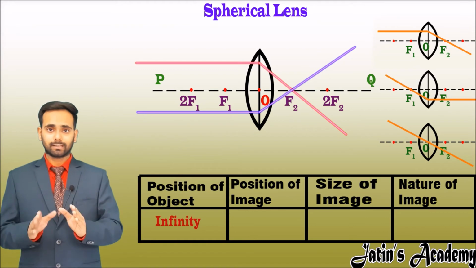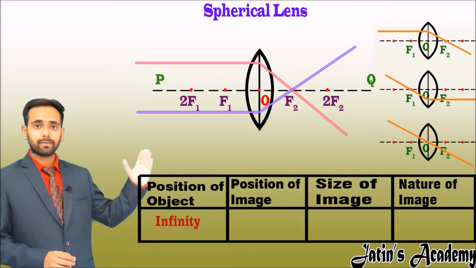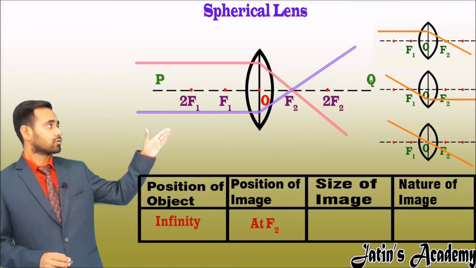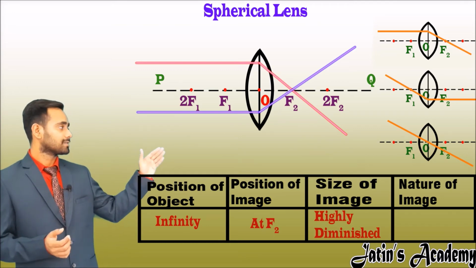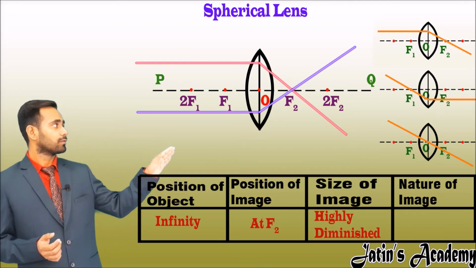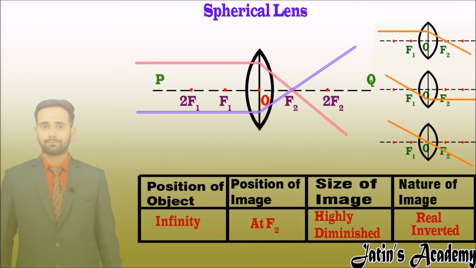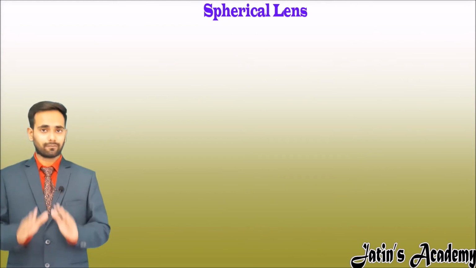Now start filling the table. The object position is at infinity, and the image is formed at the second focus. The size of the image is point size, highly diminished, and the nature of the image is that it is on the right side, so real and inverted. We have completed all ray diagrams related to the convex lens.